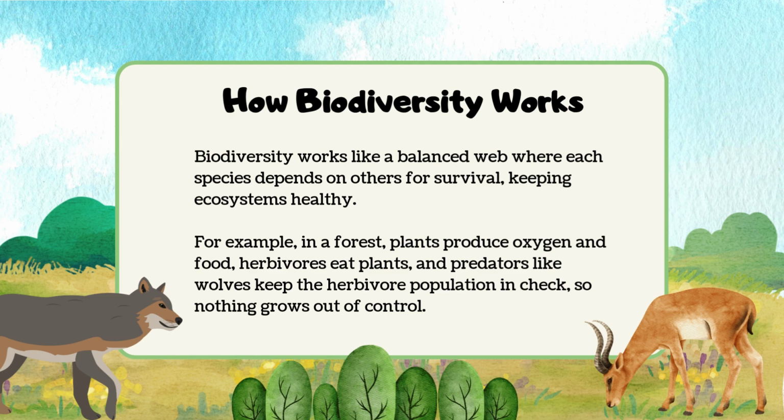How does biodiversity work? Biodiversity works like a balanced web where each species depends on others for survival, keeping ecosystems healthy. For example, in a forest, plants produce oxygen and food, herbivores eat plants, and predators like wolves keep the herbivore population in check so nothing grows out of control.